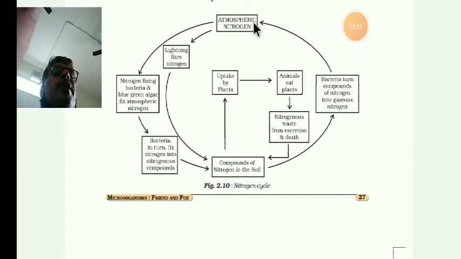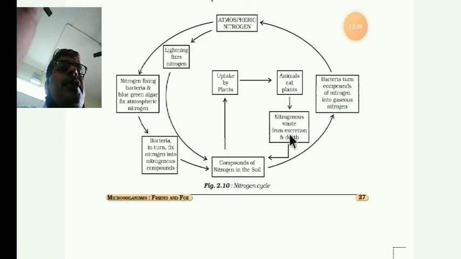In the second cycle you see, from lightning comes compounds, then plants, then animals, then nitrogen excreta of the animals, then the nitrogen compounds go to bacteria changing nitrogen into gaseous state, and then it enters the atmospheric nitrogen. Like this, this is the nitrogen cycle.